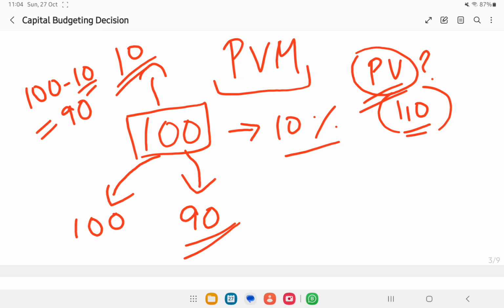Please note that for me, a person who knows finance, the 100 rupees received after 1 year is equal to 90 rupees received today, because we have considered this loss.